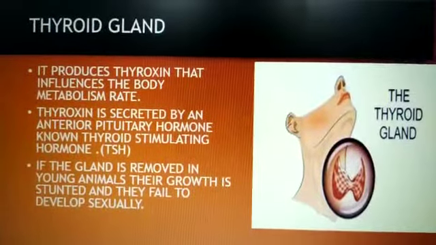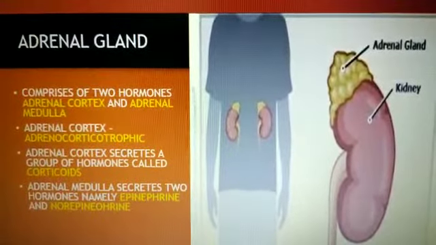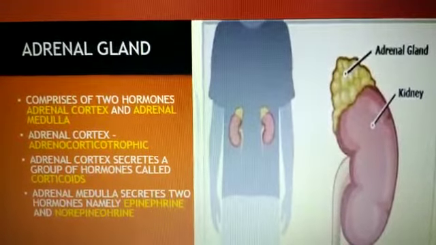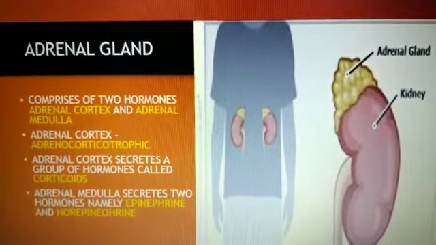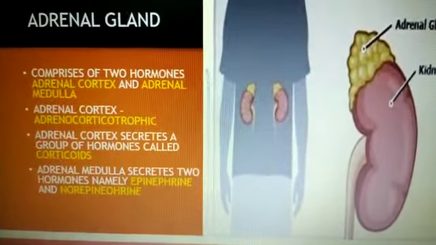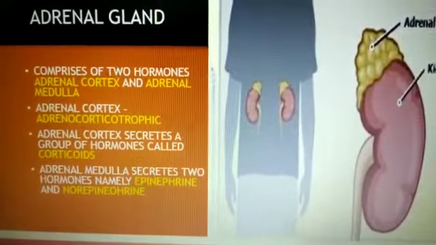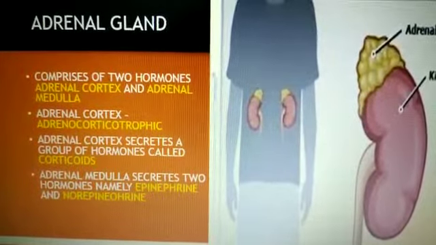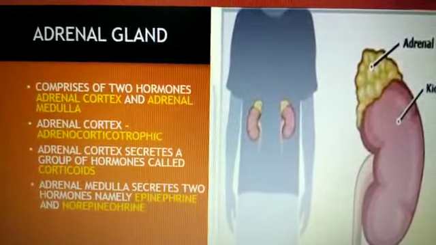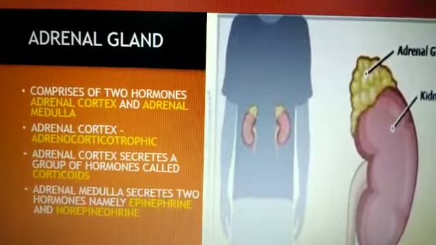Now children, another type of gland is known as adrenal gland. Now children, if you look at the picture, this gland is located above each kidney. It comprises of two parts known as adrenal cortex and adrenal medulla, both secreting different hormones. The secretion of adrenal cortex is controlled and regulated by adrenocorticotropic hormone secreted by anterior pituitary gland. When the secretion of adrenal cortex goes down, the anterior pituitary gets the message and increases the secretion of ACTH, which stimulates the adrenal cortex to secrete more hormones.